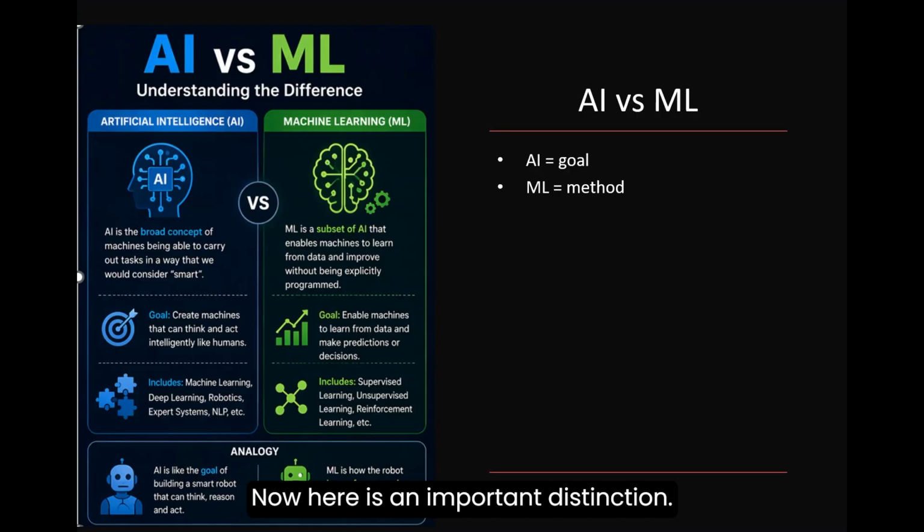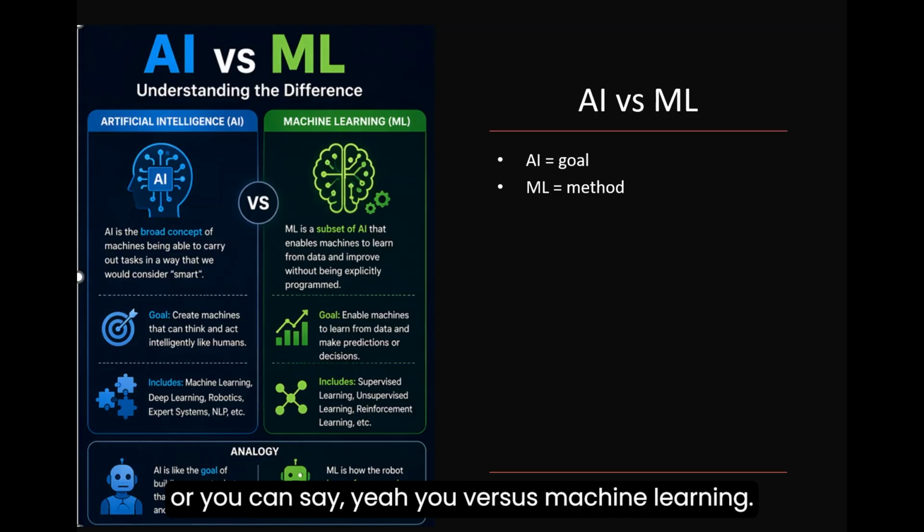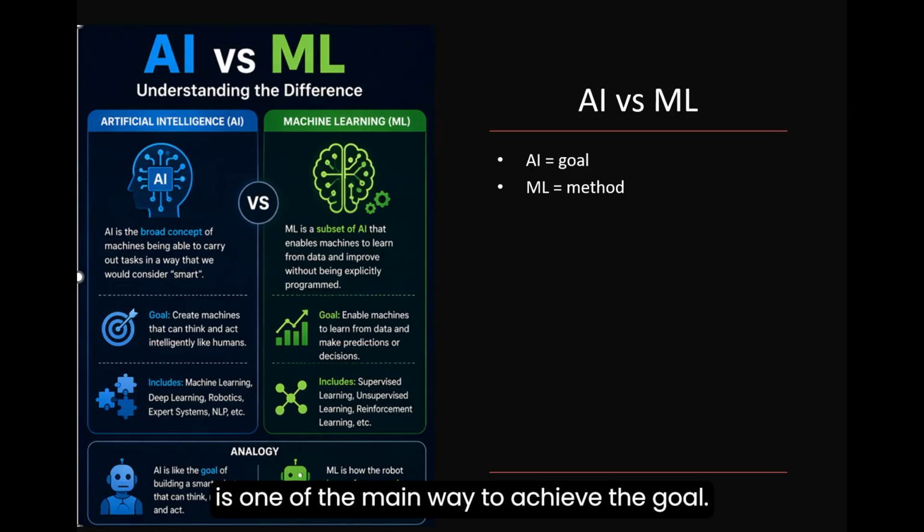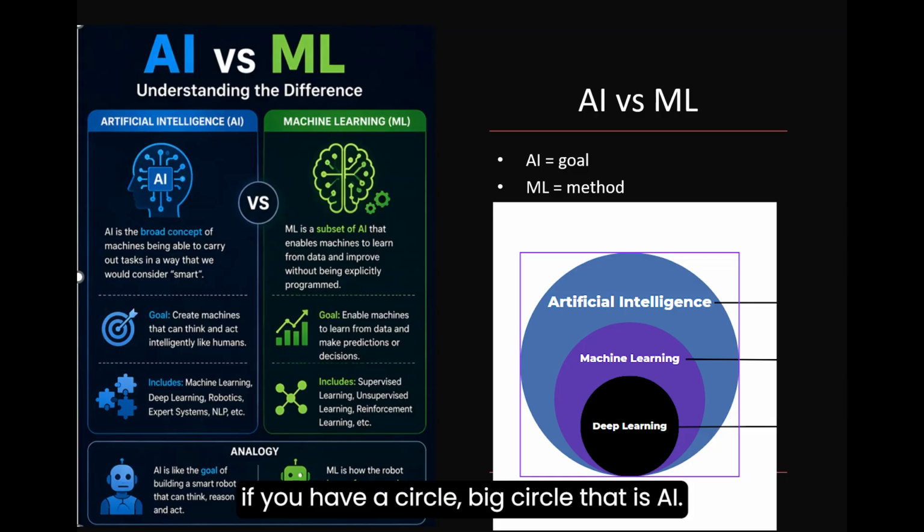Now here is an important distinction: machine learning and AI, or you can say AI versus machine learning. AI is the bigger goal, making machines intelligent. Machine learning is one of the main ways to achieve the goal. So we can say that if you have a big circle, that is AI. Inside the circle, there is ML, that is machine learning. And inside that one, we have deep learning.